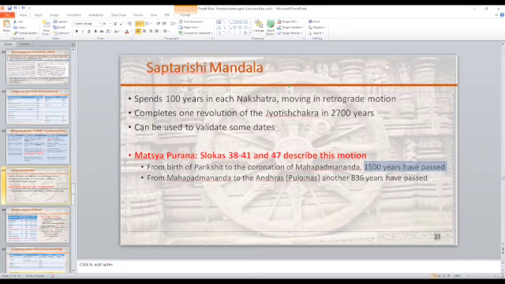And from Mahapadmananda to the Andhras, another 836 years have passed, meaning the Saptarishi Mandala has traversed more than 8 nakshatras. Right?